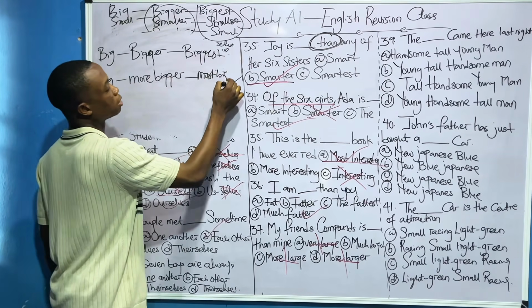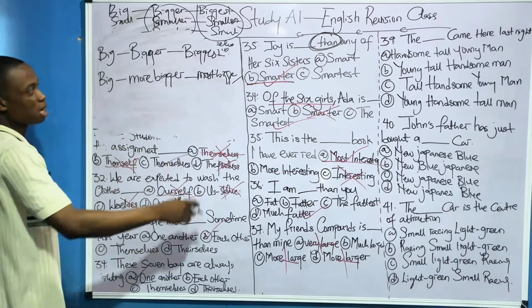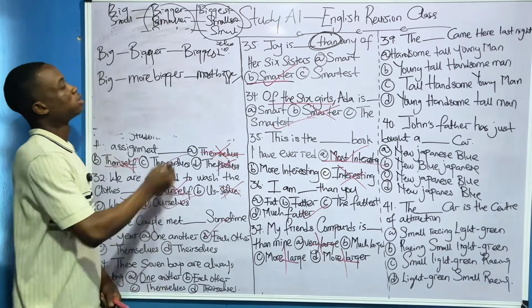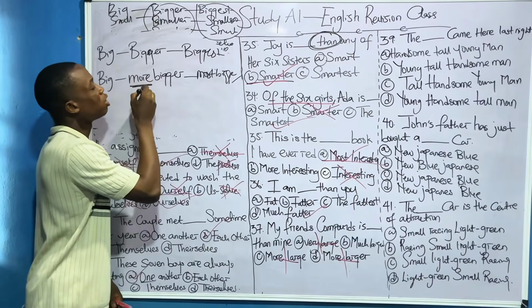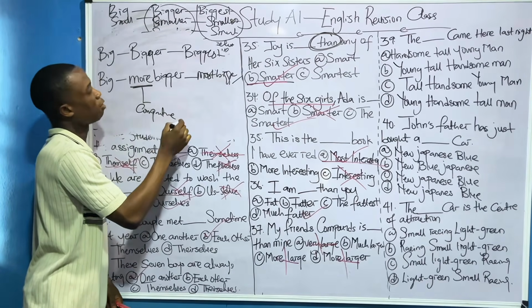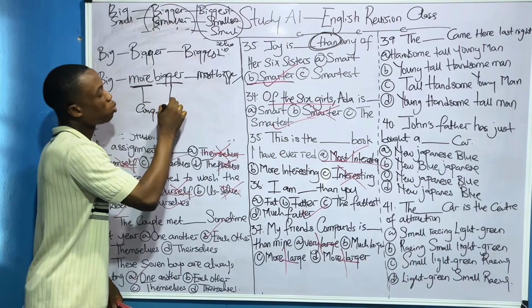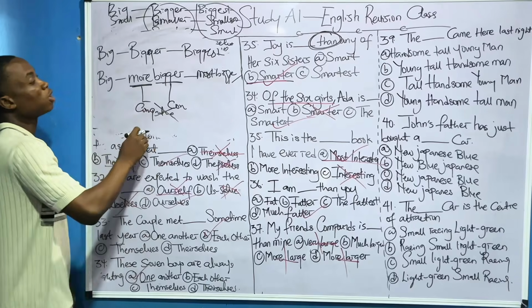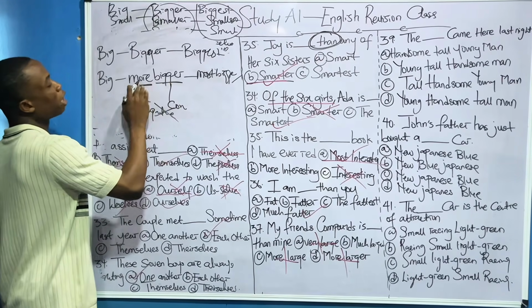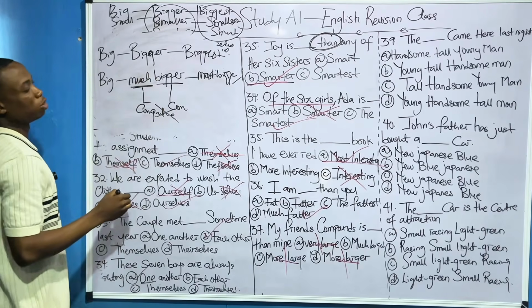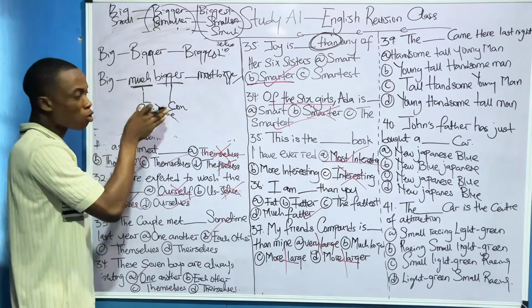We cannot say that. Now the reason why we cannot say that is because of the fact that, listen, this guy is already used as a comparative form, and this guy is already comparative. We now have two comparatives, which is not supposed to be so. So instead of more bigger, we can just say much bigger. Much is the correct format, because much is not showing any form of comparative.